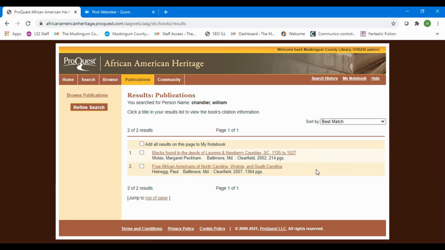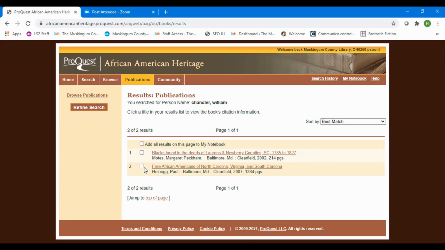We've pulled up two that are citing William Chandler. The Lawrence, Newberry County, South Carolina, the dates don't work for us. And so if there is a William Chandler in there, it's not likely the William Chandler we're looking for or of his family. But there we have Free African Americans of North Carolina, Virginia, and South Carolina that was published in 2007. And since it's got Virginia in there, and if you remember from the previous records we searched, William was born in Virginia.